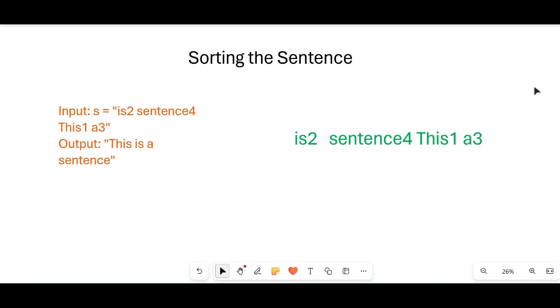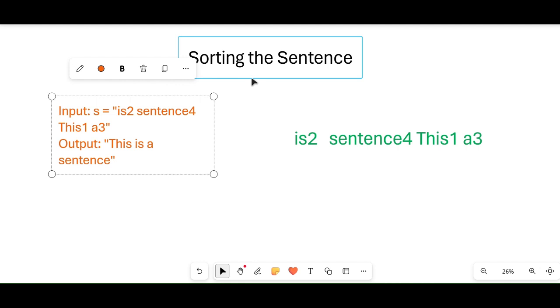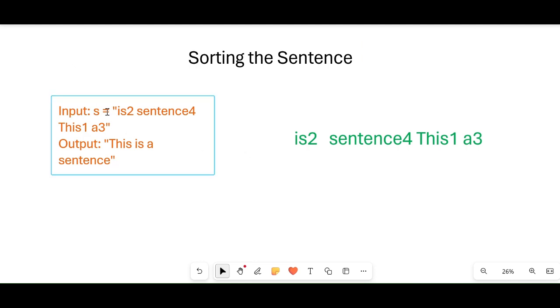Our today's question is sorting the sentence. Here, the input is a string, and this is a question based on the topic string. The input will be like this: "is2 sentence4 This1 a3". And the output is "This is a sentence".